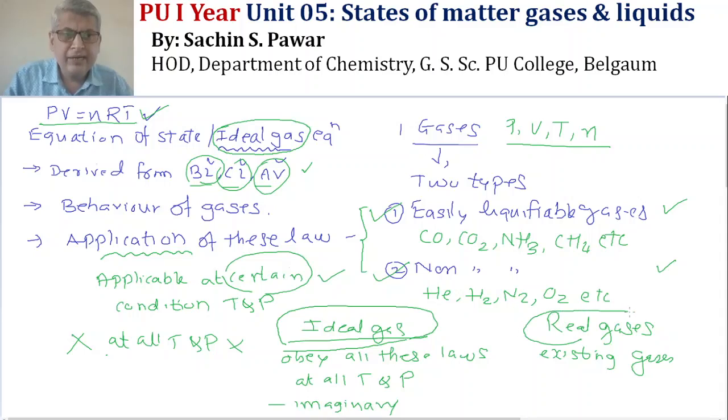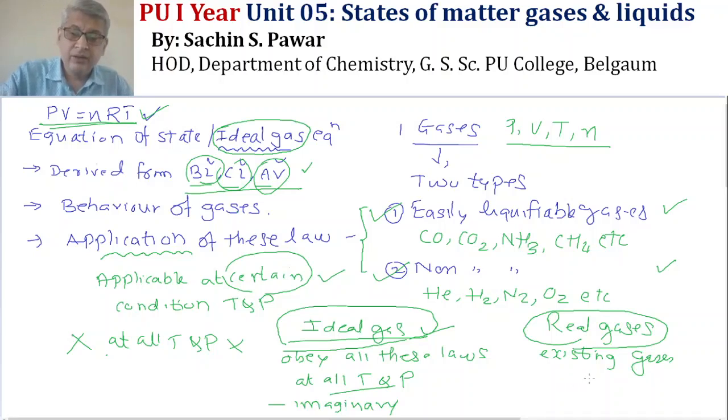So we have mainly two types of gases based on the ideal gas equation. An ideal gas is one which obeys Boyle's law, Charles' law, Avogadro's law and the ideal gas equation at all conditions of temperature and pressure. Those gases which do not obey these laws and the PV equals nRT equation at all conditions of temperature and pressure are called real gases.